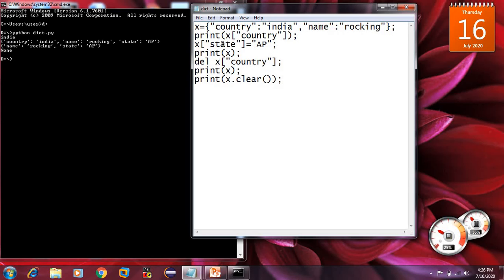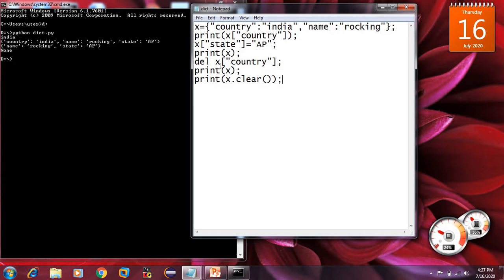India, because I have printed country. This is the key, and what is the value? India, we have got it. Next, x dot state. I have inserted a new key and value, so I'm trying to print it. So I got country India, name rocking, state AP, new. This will be appended at the last.